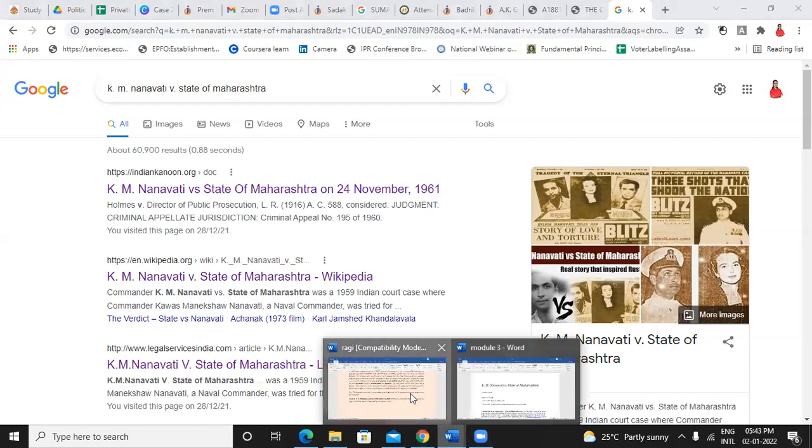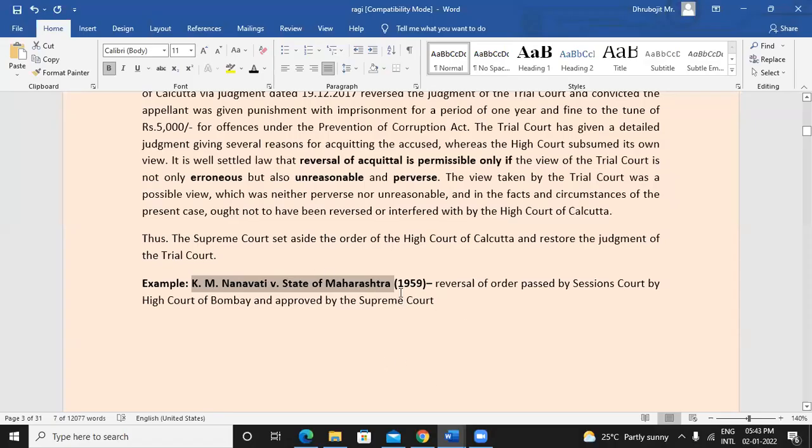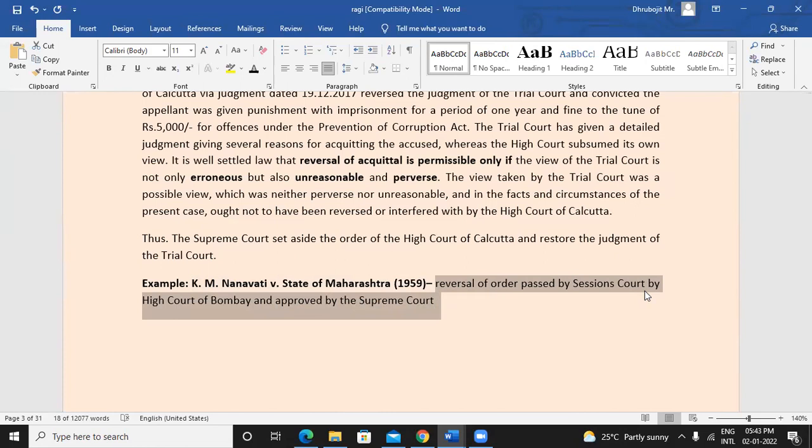So this case is also similar where there was reversal of order passed by Sessions Court by High Court of Bombay, but in this case it was approved by Supreme Court of India. Sessions Court at that time had a jury, and the jury got a little bit emotionally attached to that case and they just said that no, he is not guilty, but High Court said that no, this is not proper, this is erroneous.